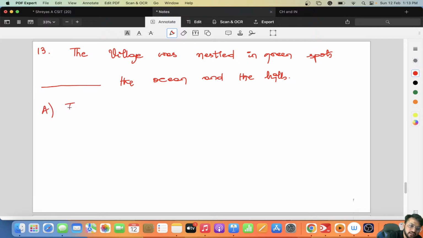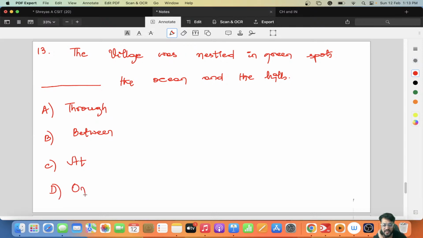You are placing it somewhere, right? So the options are A through, option B between, option C at, option D on. So you're placing where, right? So you don't place something on something, right? You don't place something through something, right? Transparent नहीं होता, तो ये भी गलत है, right? At is for exact place, right? If I tell the name of an exact place, so here it is between ocean and hills, right? Yes, I used the preposition rightly, right?